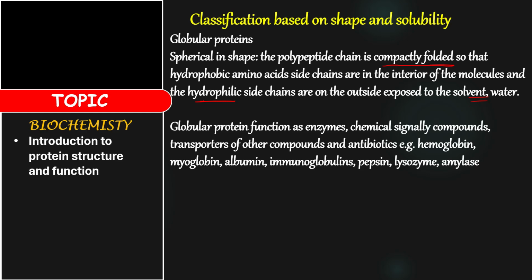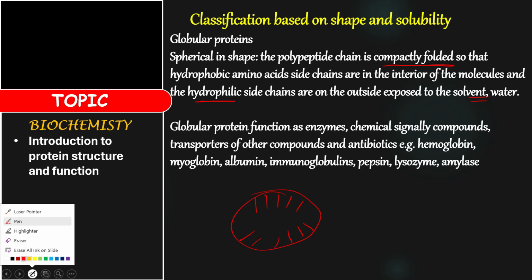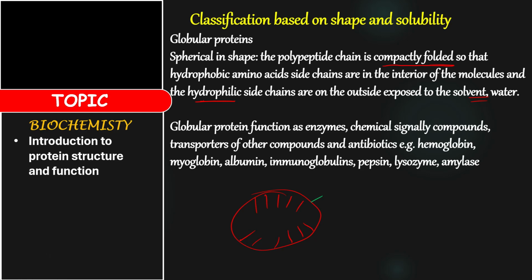When they want to form a globular protein, they will fold in such a way that the hydrophobic are on the interior. So if this is a spherical structure, the hydrophobic side chains will be on the interior, while those that have hydrophilic side chains will be on the exterior part of the spherical structure. Is that okay?